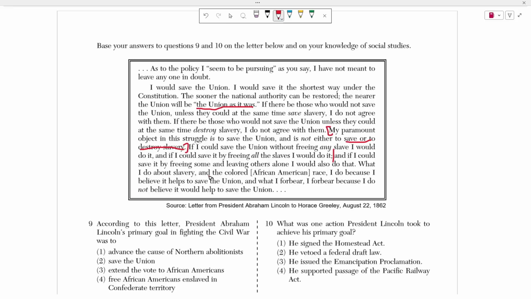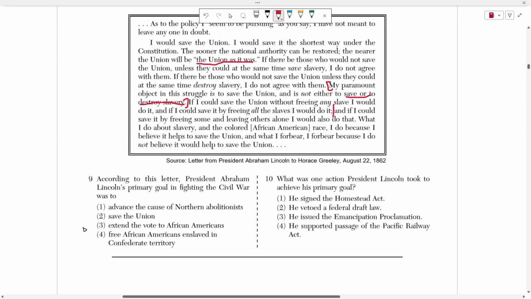What I do about slavery and the African American race, I do because I believe it helps to save the Union. What I forbear, I forbear because I do not believe that it would help save the Union. So again, his whole point here isn't to abolish or continue slavery, it's to make sure that America sticks together through this issue. So number 9 asks, according to this letter, President Abraham Lincoln's primary goal in fighting the Civil War was